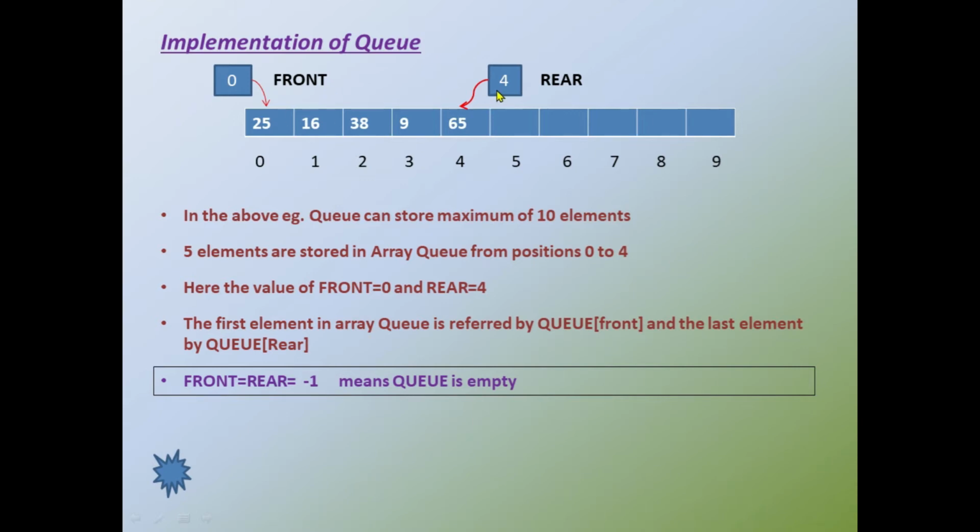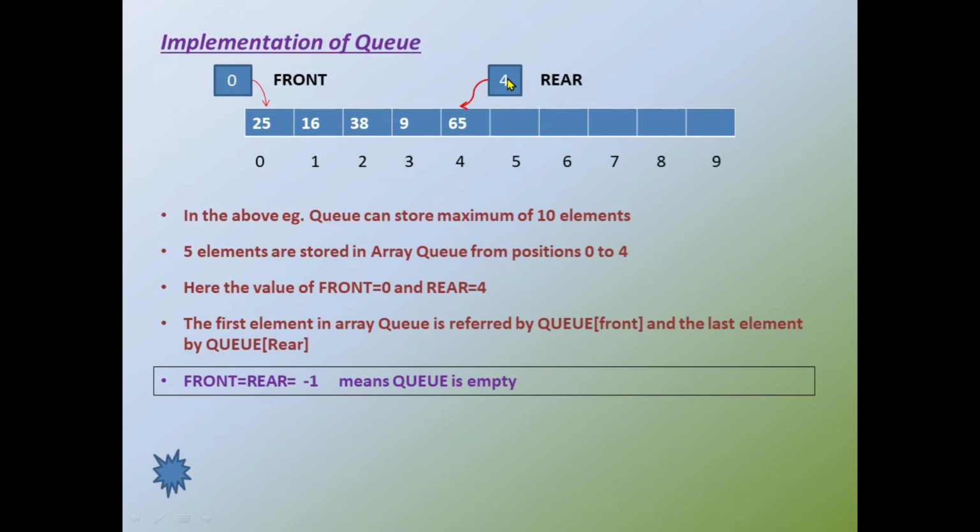In the case of rear, if I want to add the data, here already contains the data till the 4th index position. So again, if I want to add data, I have to increment this rear position, and then the data can be added. So at present, the value of rear is 4. That means the index position is 4.